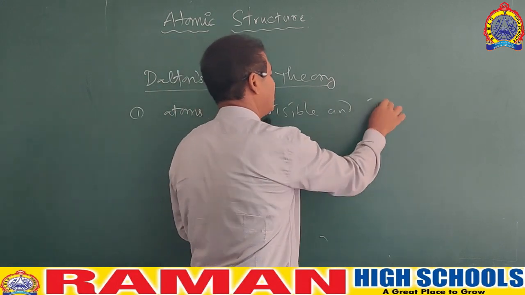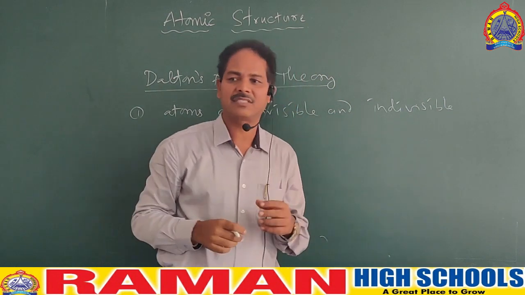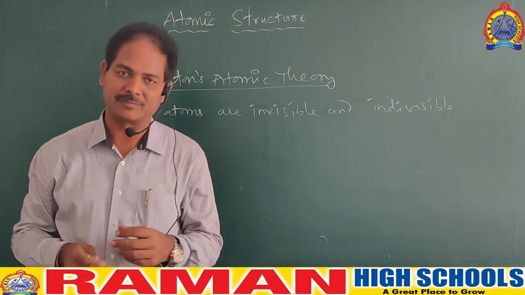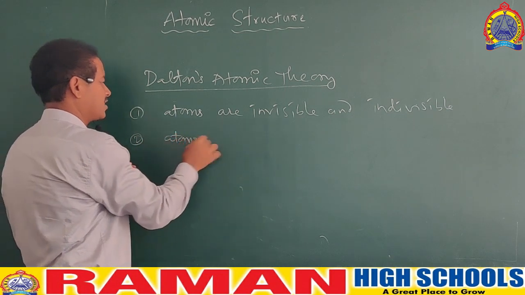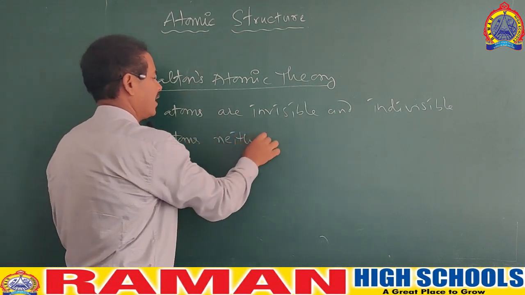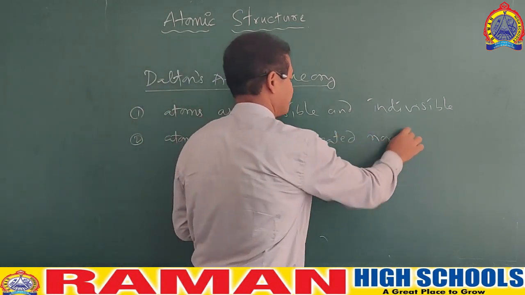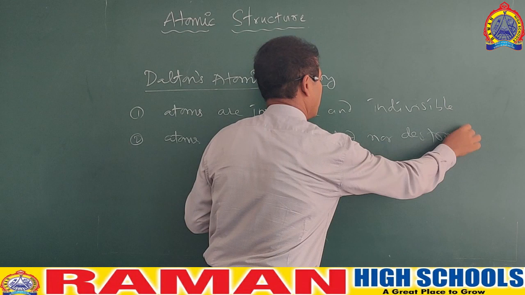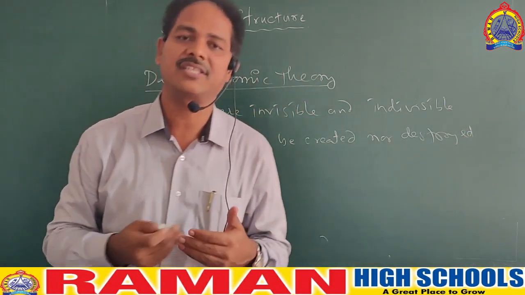That means you cannot see the atoms and you cannot divide the atoms. Number two, atoms can neither be created nor destroyed. You can't create atoms and you also cannot destroy atoms.